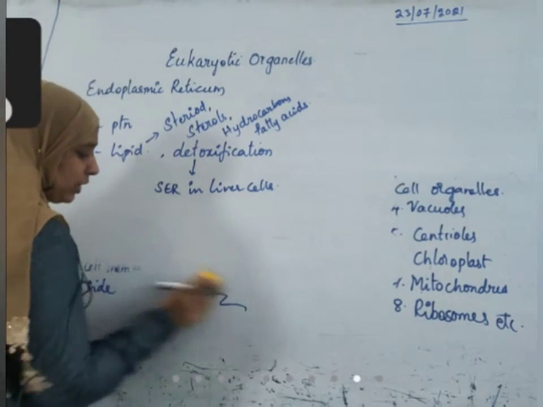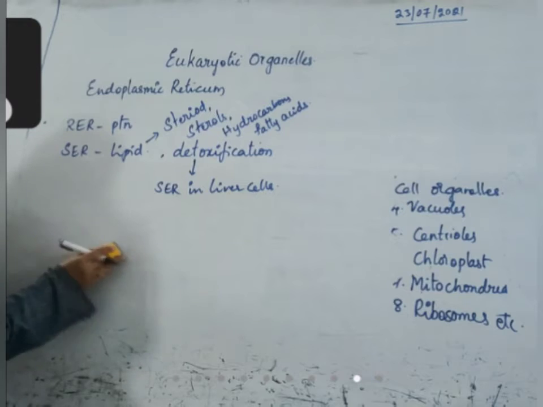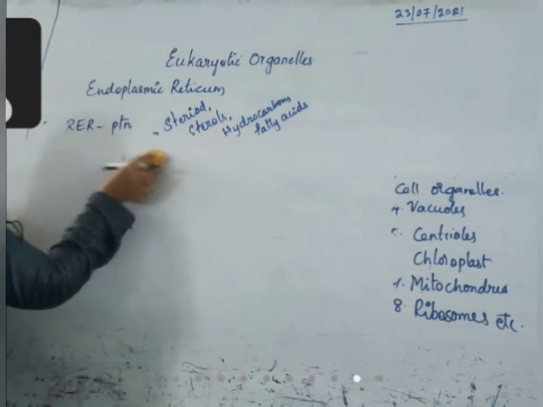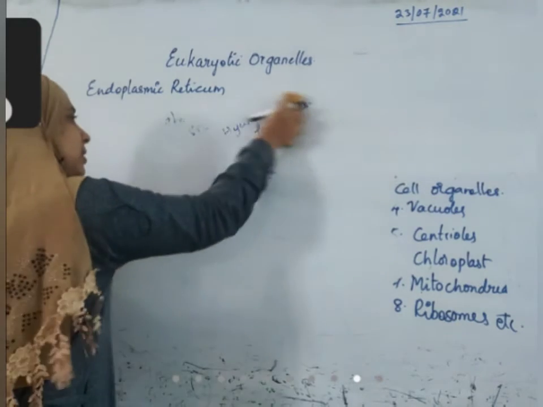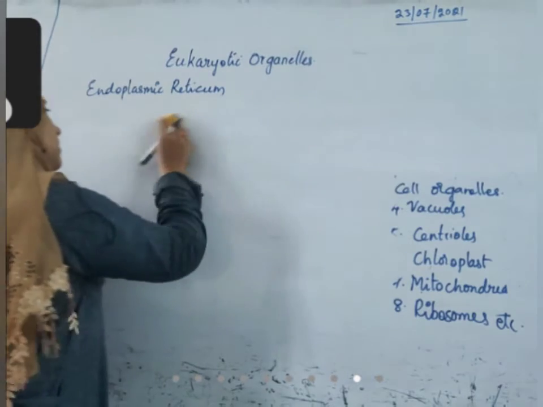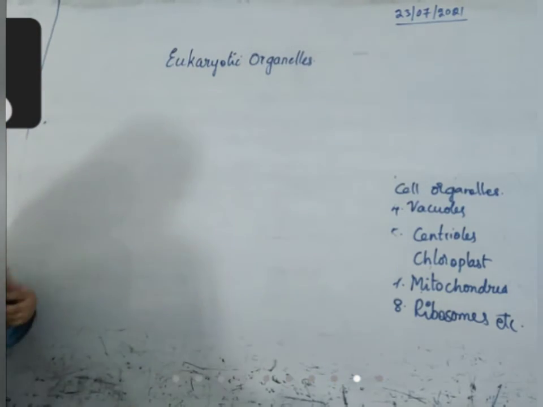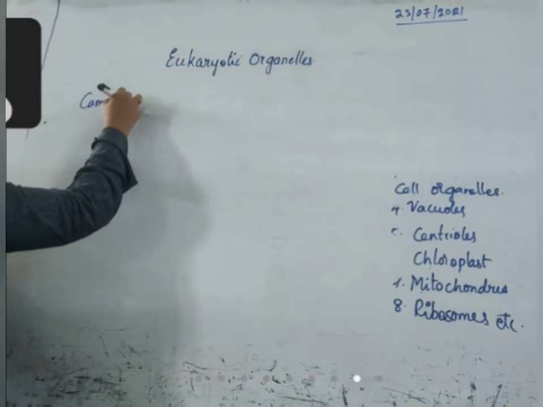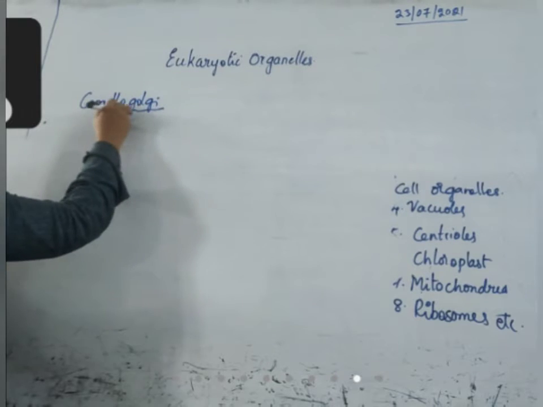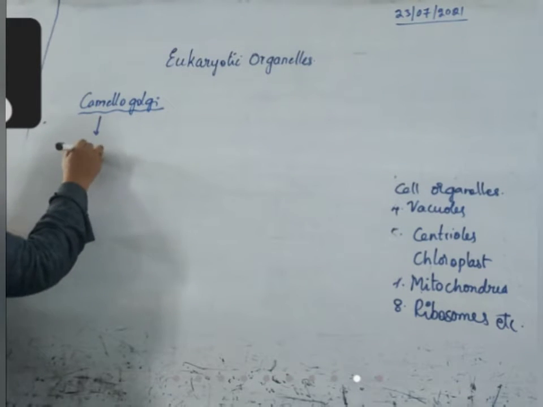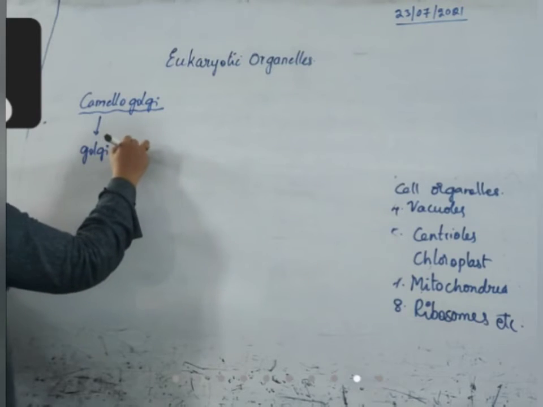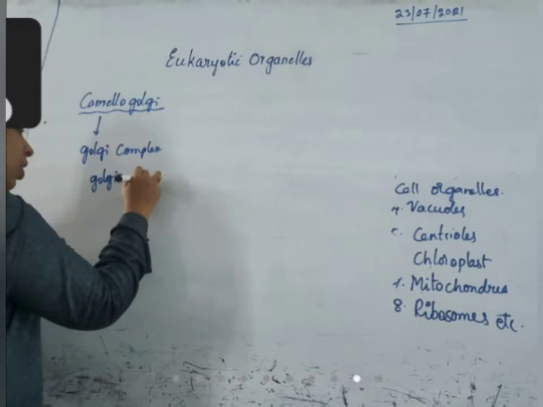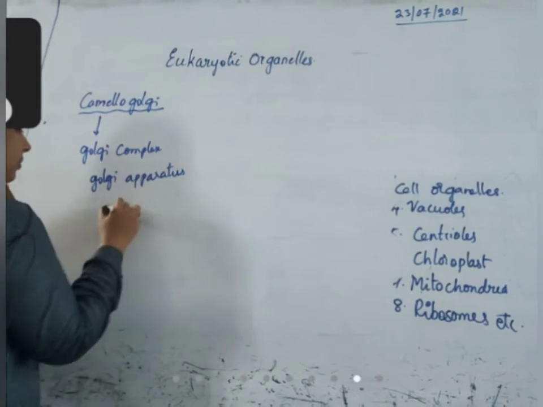Next organelle, we are moving to the Golgi complex. The Golgi complex was discovered by a scientist whose name is Camillo Golgi. So that is why it is named Golgi complex, Golgi apparatus, or Golgi body.